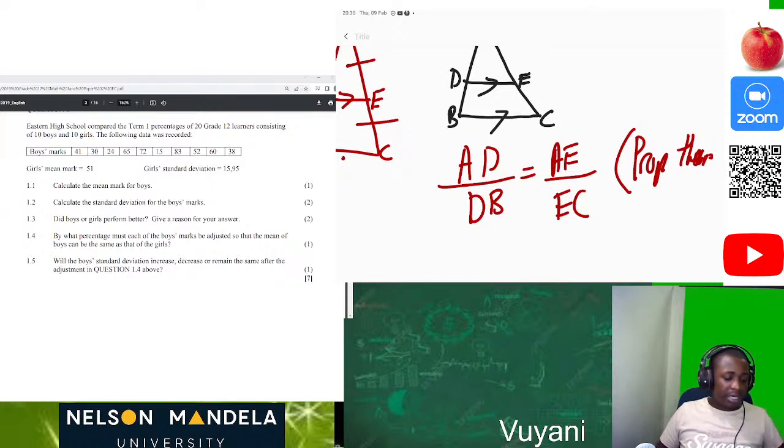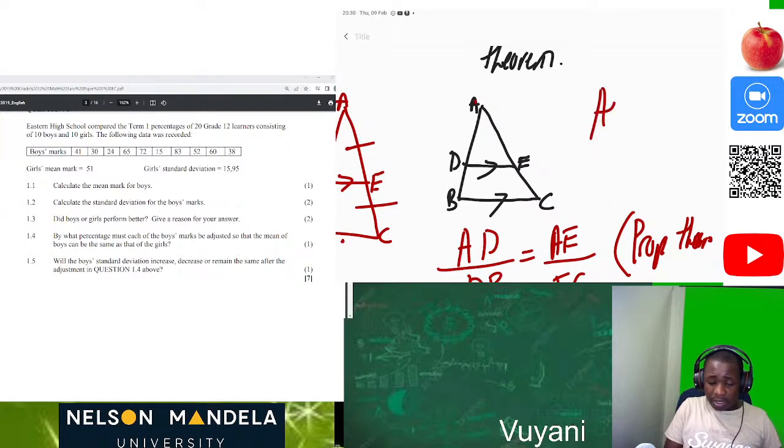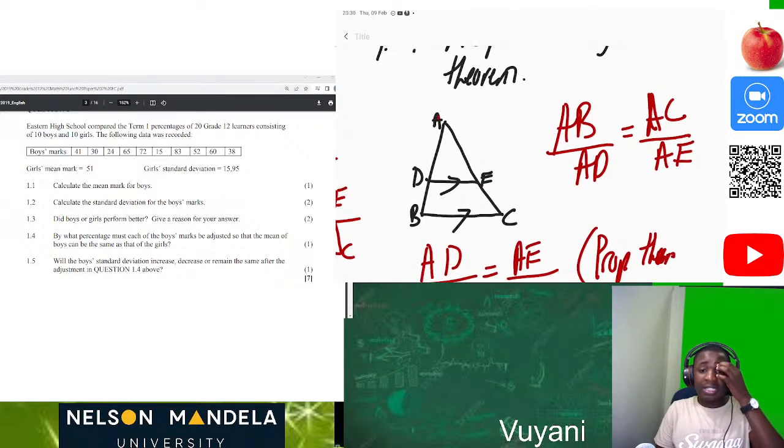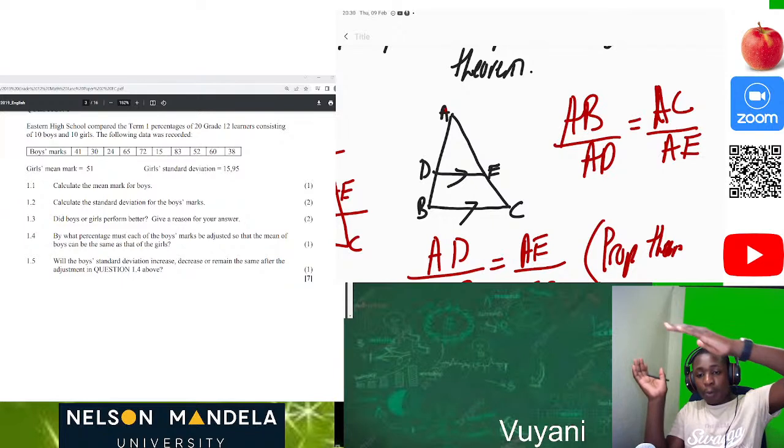So this is so important, guys, for you to understand these small basics. Now, going forward, we can also say that AB over AD is equal to AC over AE. Just look at the beauty of this proportionality theorem, just because of understanding the definition which we are given, that a line drawn parallel to one side of a triangle divides the other two sides proportionally.